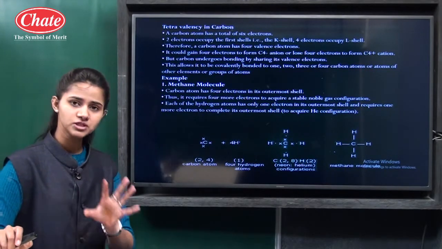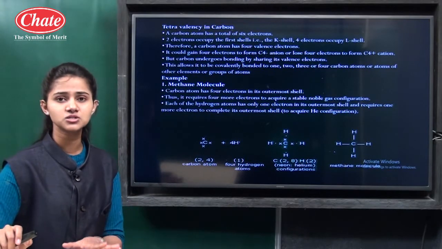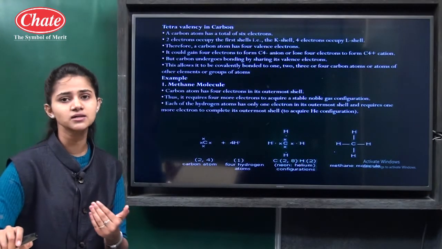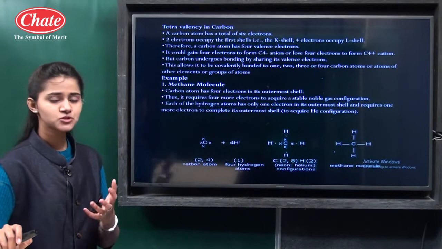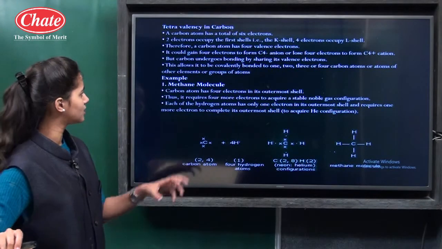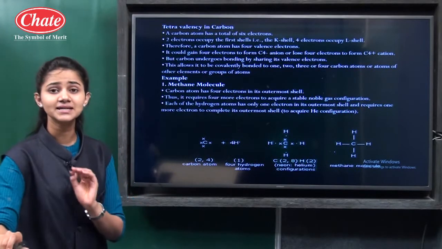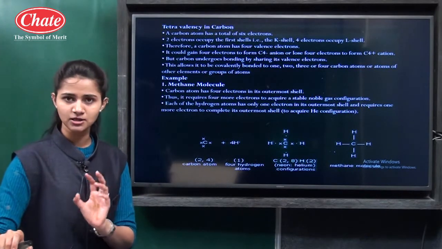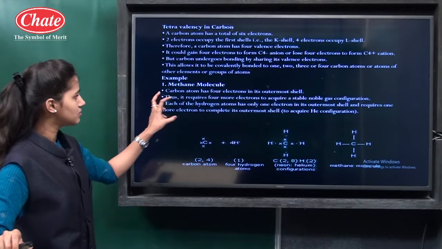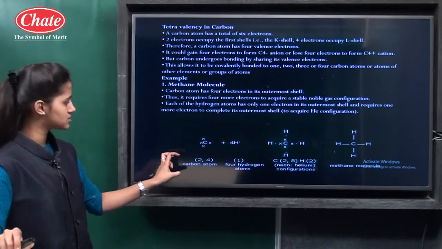But instead of these two ways, the carbon completes its octet by sharing the electrons. Okay, so carbon forms the covalent bond. So that's why the valency of the carbon is 4, so it is called the tetravalency. Carbon is a tetravalent element. Then formation of the methane molecule is discussed here.